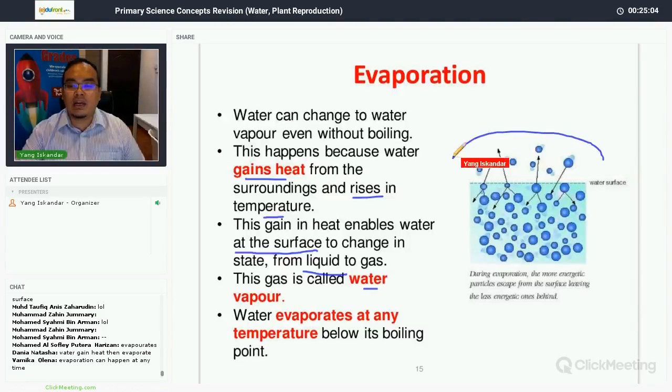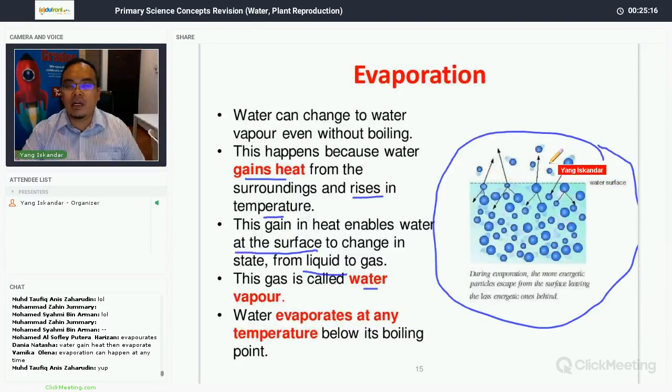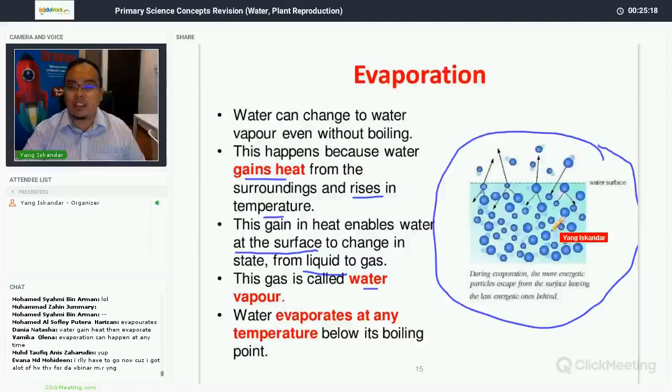So I took this diagram. At your level, you don't actually have to know these tiny particles, molecules, atoms, but it will give you some idea of how evaporation takes place. So here, during evaporation, the more energetic particles, at the top part of the water here. Let's imagine this as a puddle of water.